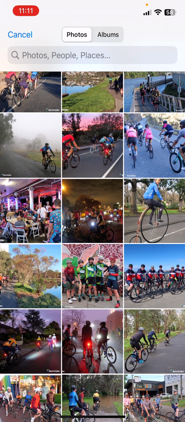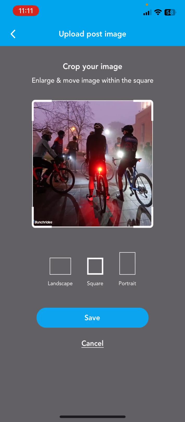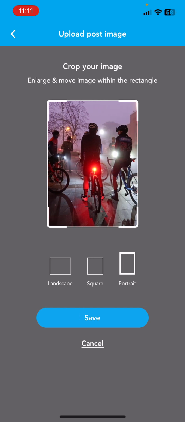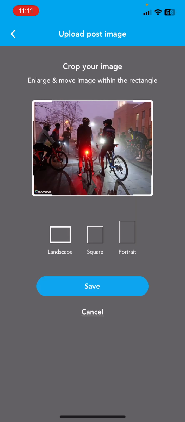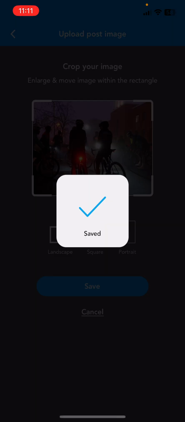So I'm just going to go through there and pick some photos. Yep, I like that one. The great thing about bunch rides, we give the option to use our templates. Our templates are square, portrait, or landscape. This one was in landscape. You can enlarge it or reduce, but it'll always be constrained by the height or width, depending if it's a landscape, square, or portrait. So I'm just going to save that image,